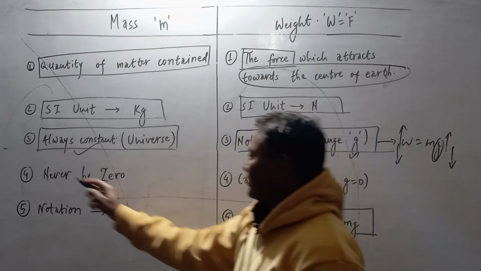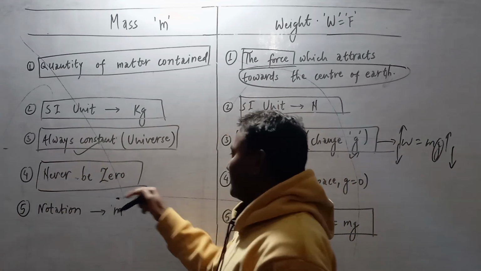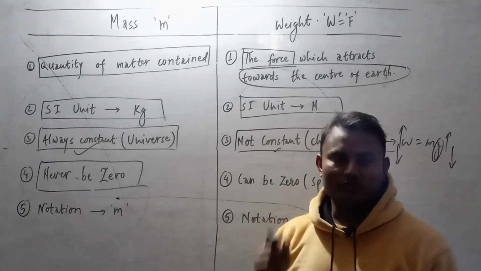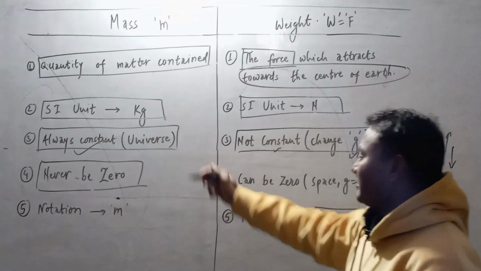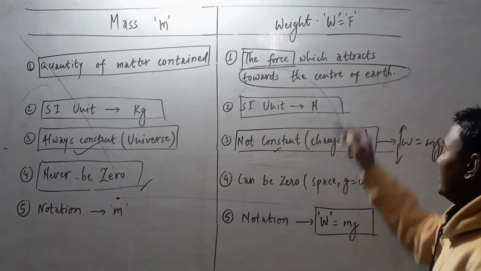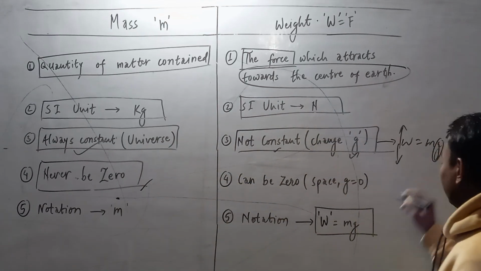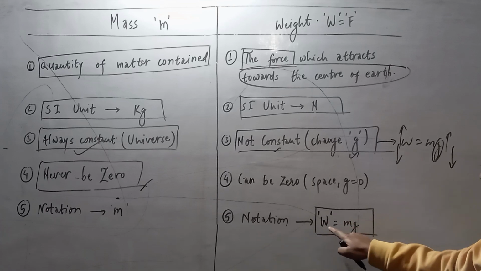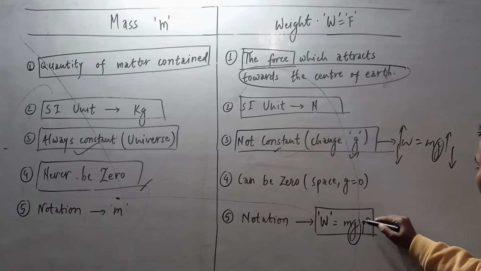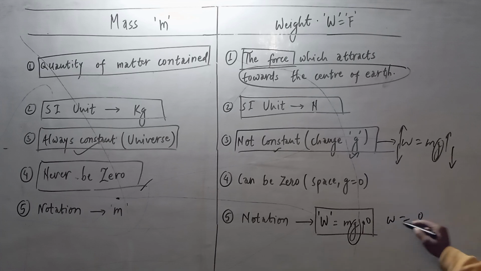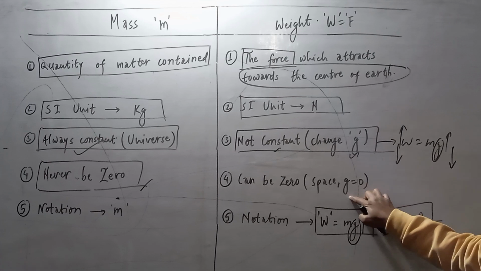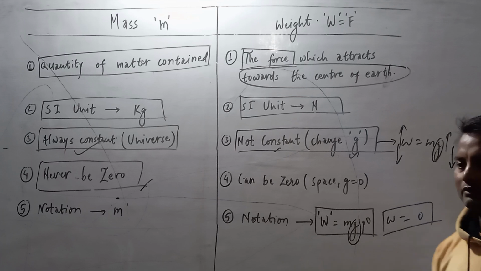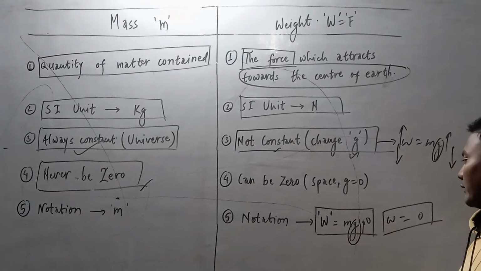One more important point: mass is never zero. Even a small particle, like air or a dust particle, has a certain mass. So its mass is never zero. But you can see here, weight may be zero. As we seen in the formula W equal to mg, when you put the value of g equal to 0, then weight equals 0. In space, as we know, the value of g equals 0. So when we put g equal to 0, then the weight will be 0.